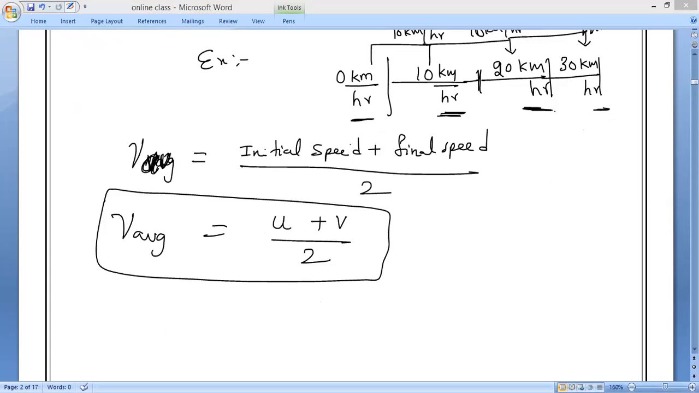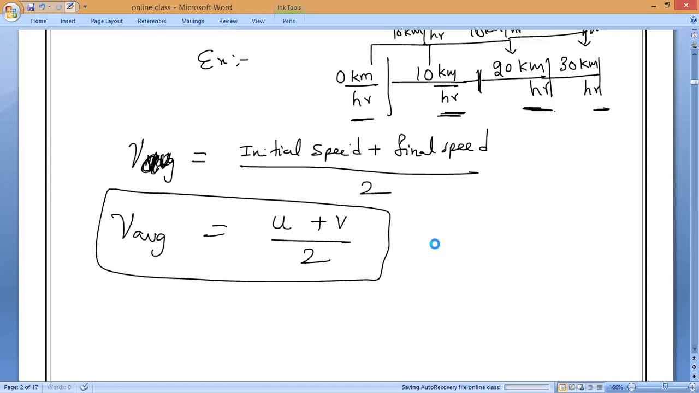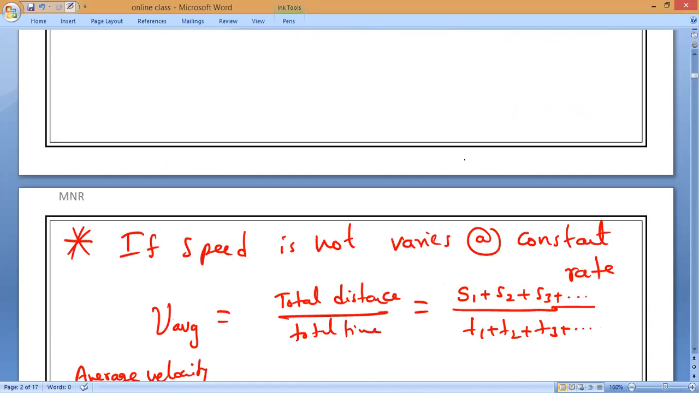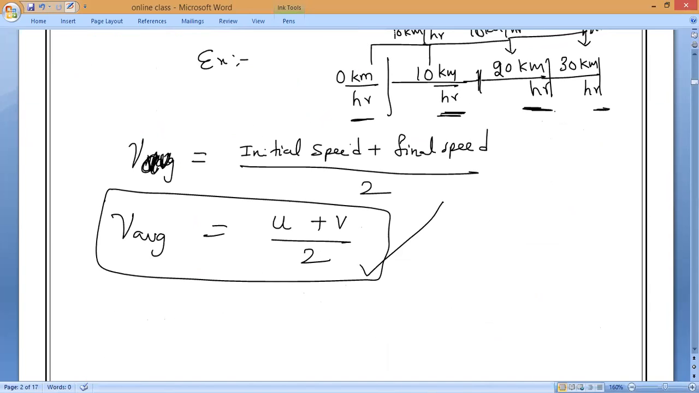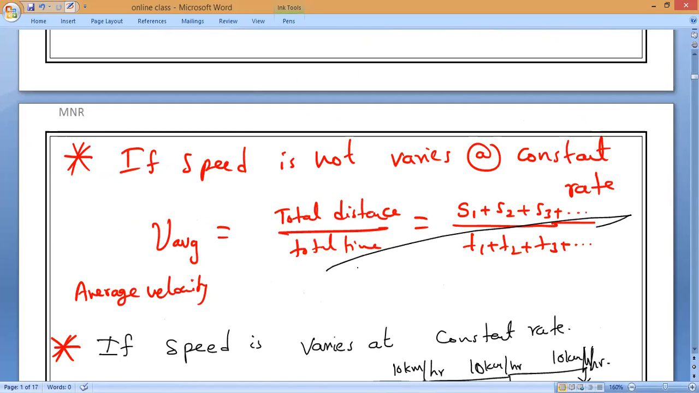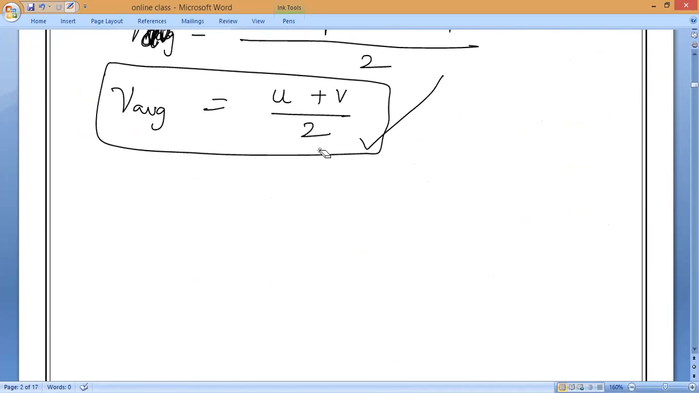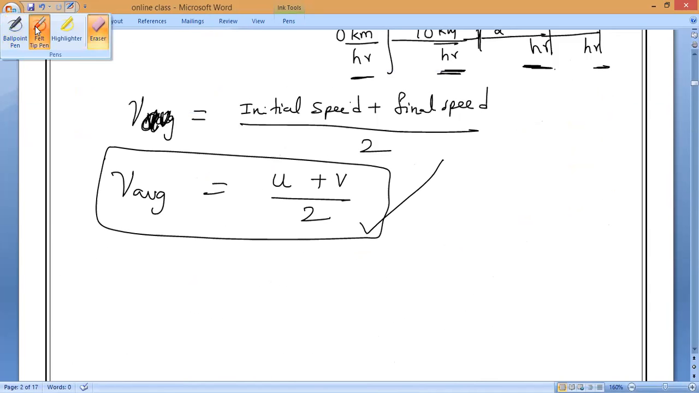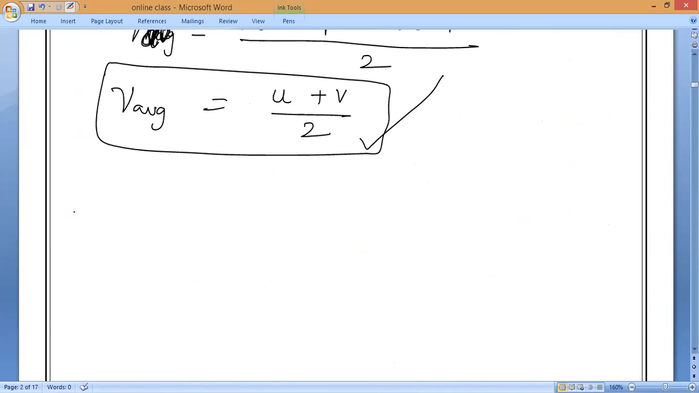Is it okay, Harish? Ready? Yes, sir. Now, if speed is increasing at a constant rate, then V average is equal to final speed plus initial speed divided by 2. So those are the two formulas we have to remember. Any doubt, guys? Okay, clear? The first formula we use for different distances in different timings, so we do the total sum, but this formula we use when the speed varies at a constant rate.